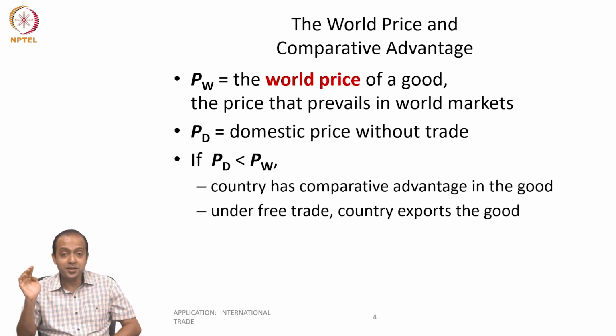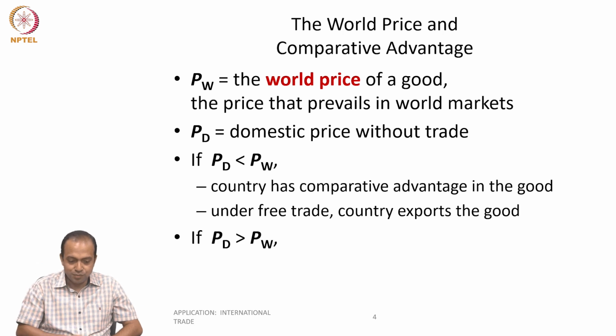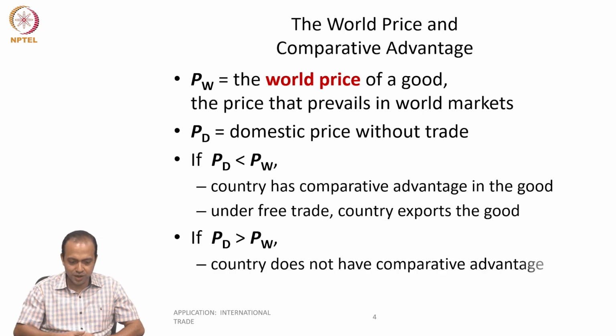When the world price is higher than the domestic price, the country will export the commodity to the world market. Similarly, when PD is higher than PW, buyers won't buy from here, so goods should be imported from the world market. The country does not have comparative advantage, so it is better that the country imports the commodity from the world market.